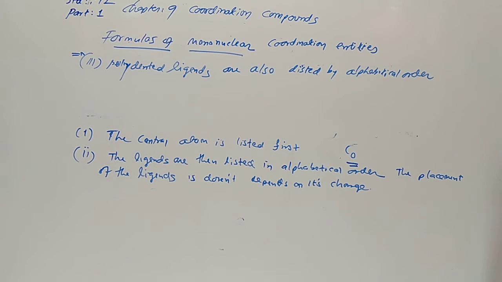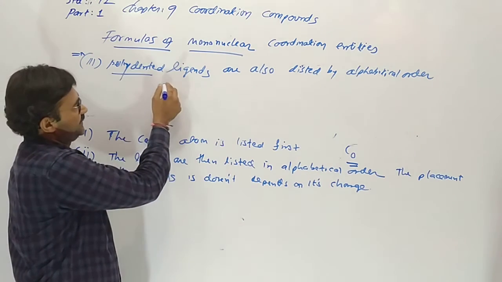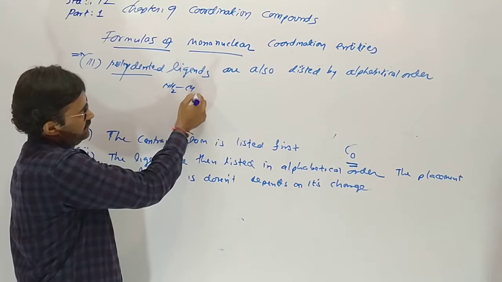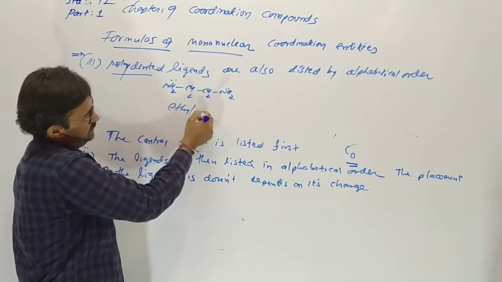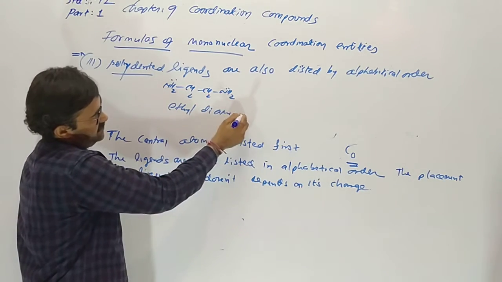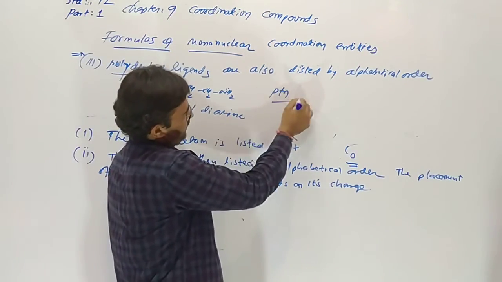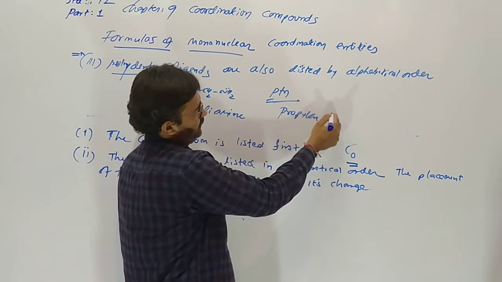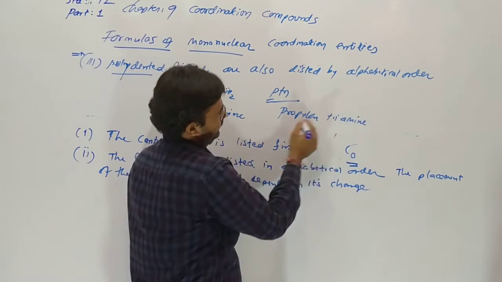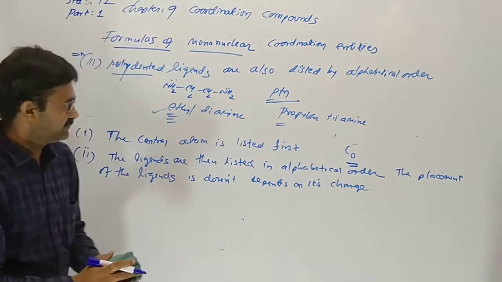What does polydentate mean? Suppose ethylene diamine is given, so here it should be E. Suppose propylene triamine is given, so then P. So E stands first, then P. Understood?